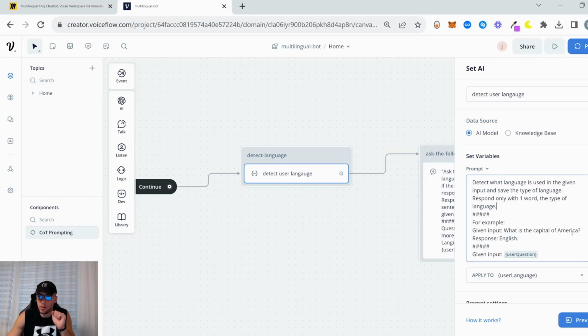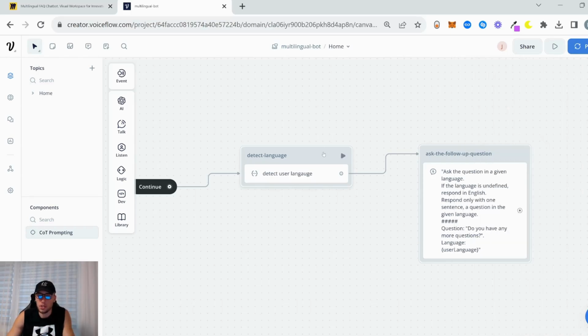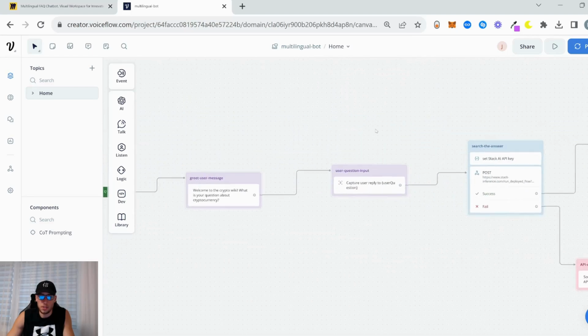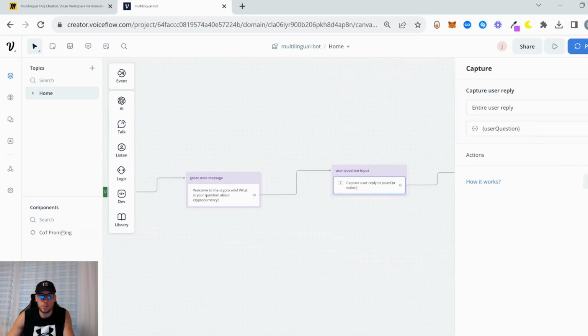Given input: what is the capital of America? Response: English, right? Just the word, just the language. And then we say what the given input is: to read the question, to detect the language from. User question, which is this. We save it, right?